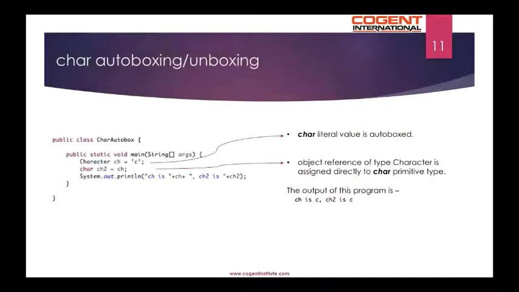Char autoboxing or unboxing. In this program, we have ch of type Character, which is assigned a char literal value. So this is autoboxing in action. Next, the object reference of type Character is assigned directly to the char primitive type ch2. The output of this program is shown below.